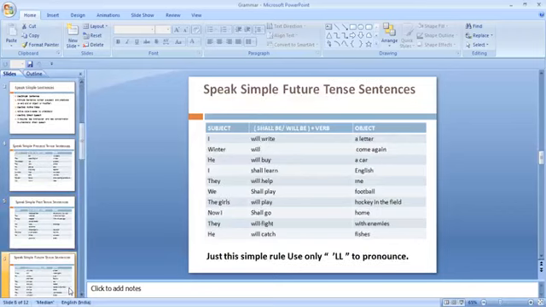Next, I'm going to share with you very simple future tense sentences. When you are going to pronounce "will", it will never be pronounced as "wil". Double L will be pronounced. Like, I will write a letter. The pronunciation will be "I will". The L part will be more focused. So, I will write a letter.